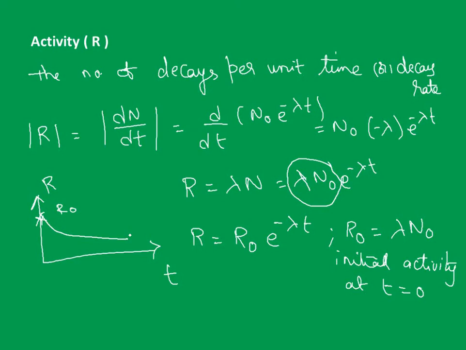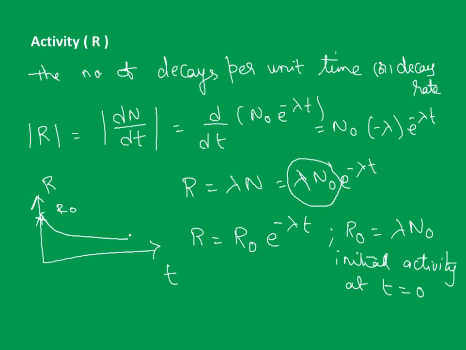Suppose a nucleus can decay simultaneously by more than one process, and we have activities like R1, R2 and so on. The resultant activity will be nothing but the summation of all these, R1 plus R2 plus and so on up to Rn.